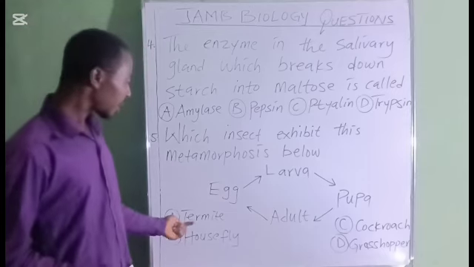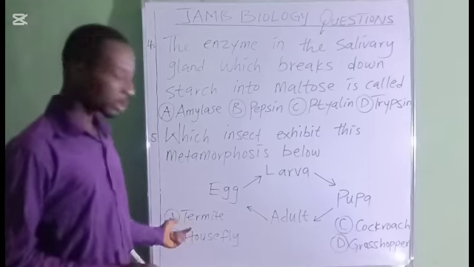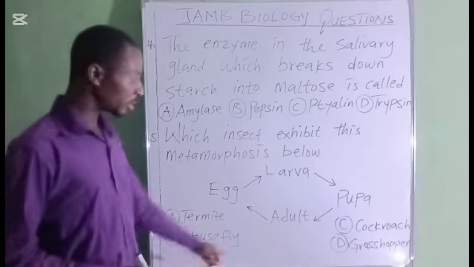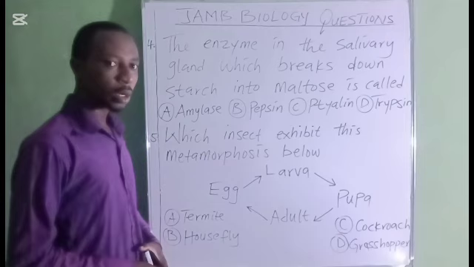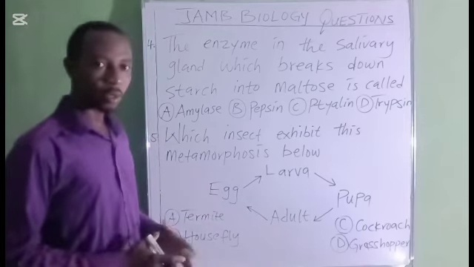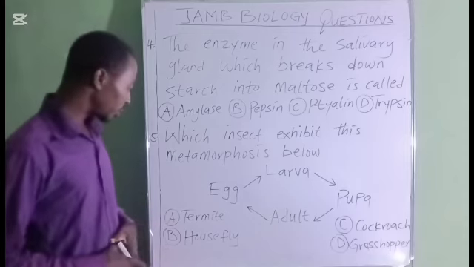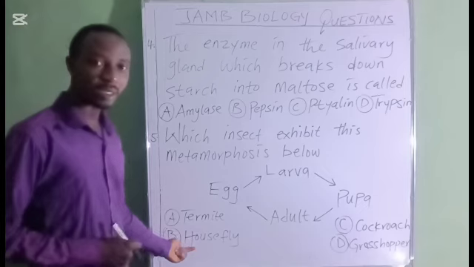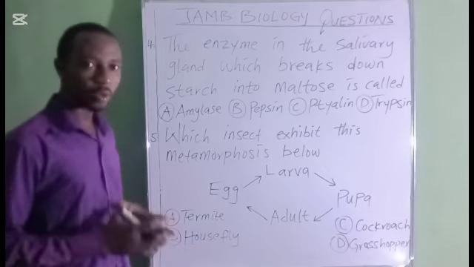Of course, here we know that termite exhibits incomplete metamorphosis. Housefly undergoes complete metamorphosis. Cockroach undergoes incomplete metamorphosis, while grasshopper also undergoes incomplete metamorphosis. So from the options given here, we know that housefly is the correct answer because housefly undergoes the four stages